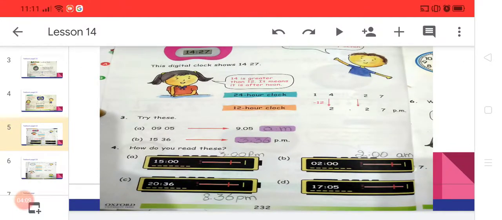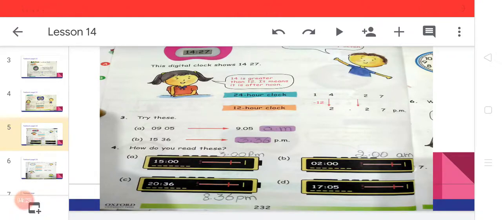Question number 4. How do we read this time? A part is 15:00. It means 15 is more than 12. PM time, afternoon time, it's a bigger number than 12. When you subtract 12 from it, it is 3:00 PM. In simple words, 3 o'clock in the afternoon.